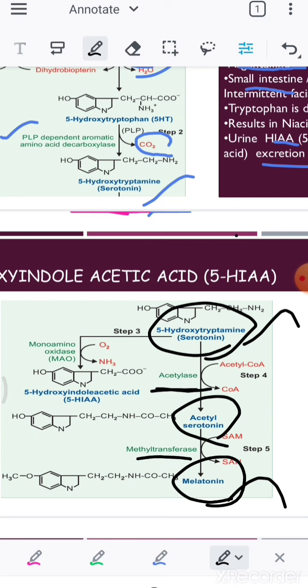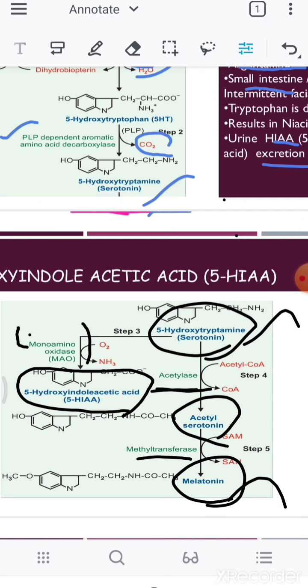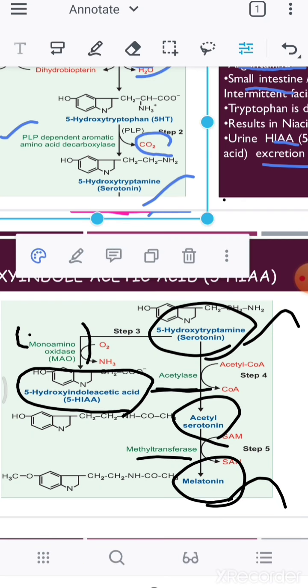But sometimes serotonin cannot be converted into melatonin. At that time it enters into the hydroxyindoleacetic acid production using the enzyme called monoamine oxidase, so that it will be excreted in the urine very clearly. You can see that it is going to be excreted in our urine.